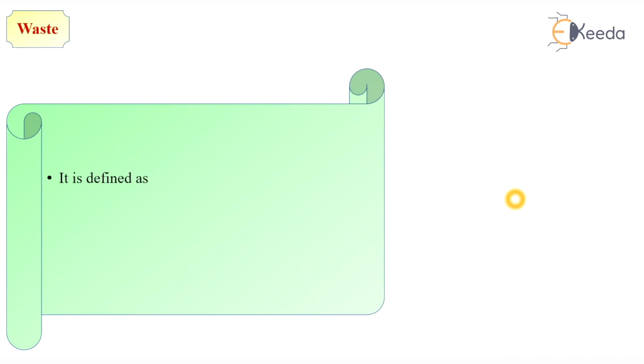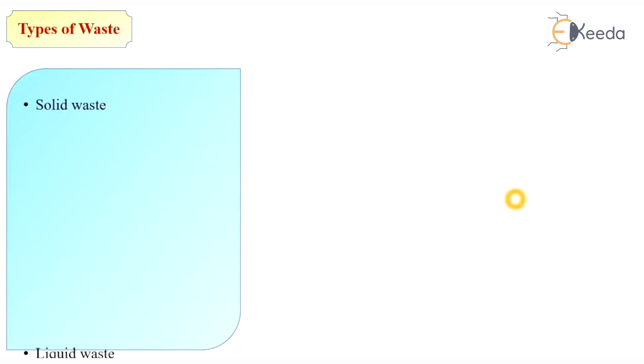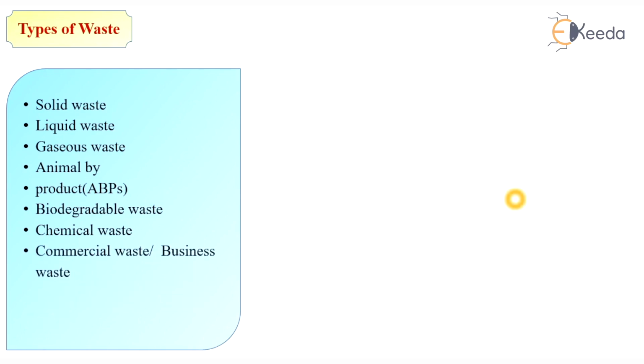So what is waste? Waste, also known as rubbish, trash, refuse, garbage or junk material, is any unwanted or useless material. So the types of waste are solid waste, liquid waste, gaseous waste, animal waste or animal byproducts, biodegradable waste, chemical waste, commercial waste or business waste, biomedical waste, or industrial waste. So these are different types of waste.